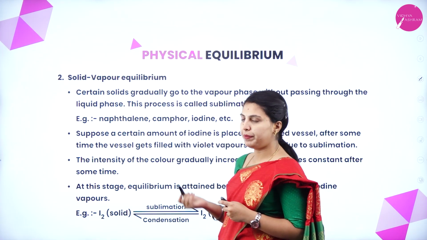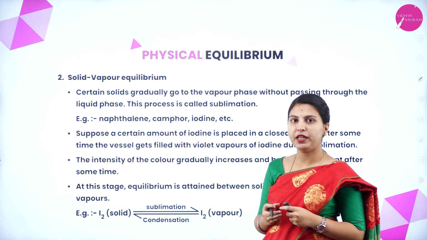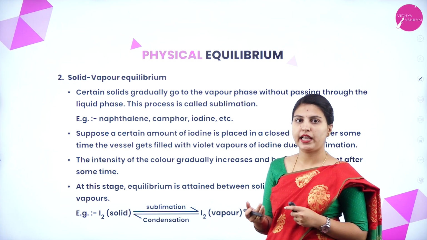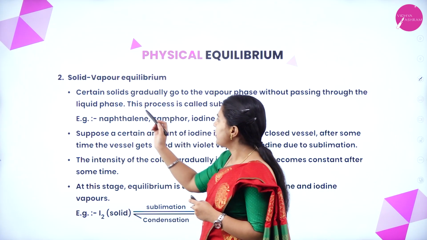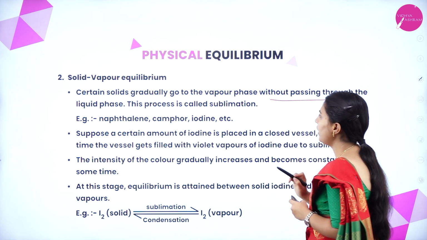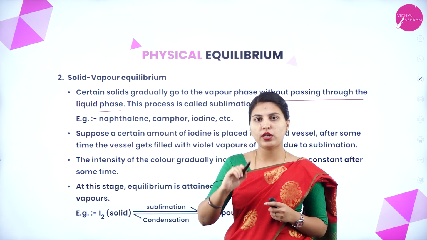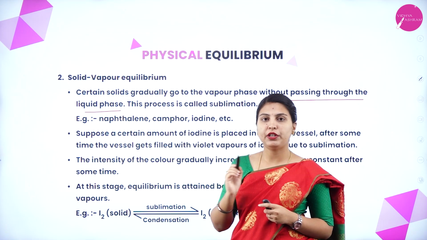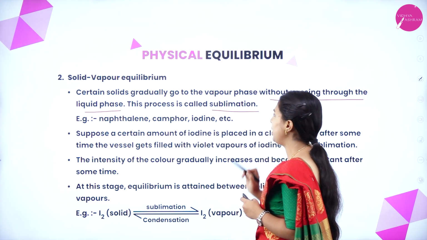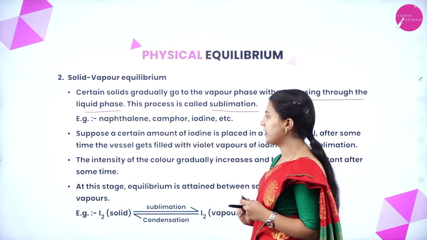Next, solid-vapor equilibrium. Here the solid moves directly to vapor without changing to liquid, like naphthalene and camphor. Certain solids gradually go to the vapor phase without passing through the liquid phase. As I said, it forms vapor directly from solid and does not reach the liquid phase in between. This process is called sublimation. Examples: naphthalene, camphor, iodine, etc.